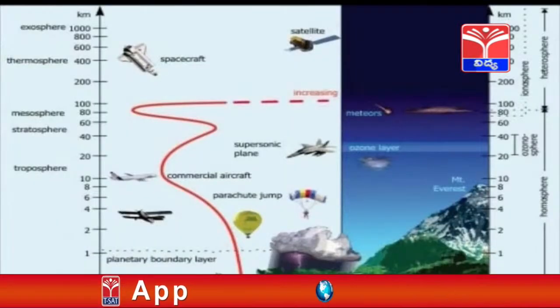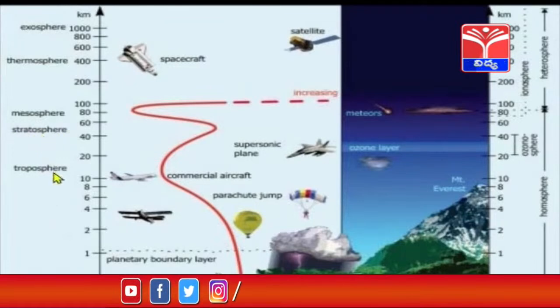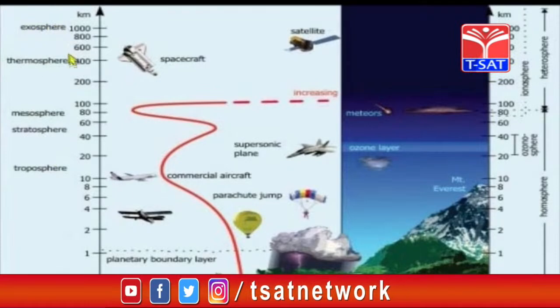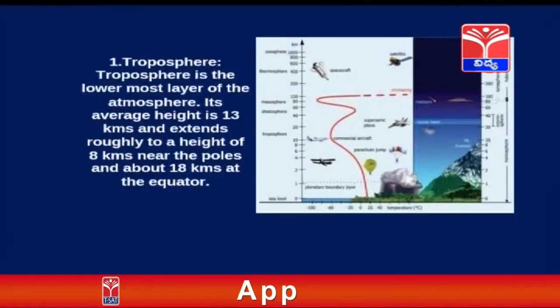Children, observe this image. This is the sea level. Above the sea level, the first layer is the troposphere on the surface of the earth. Next comes the stratosphere, which is the upper layer of the atmosphere above the troposphere. Exosphere is the topmost layer and below it lies the thermosphere.